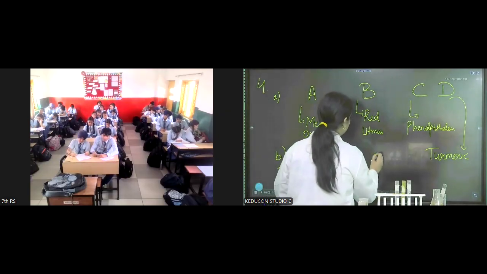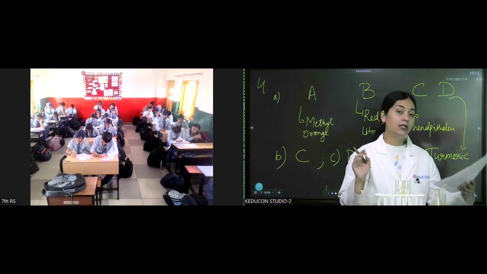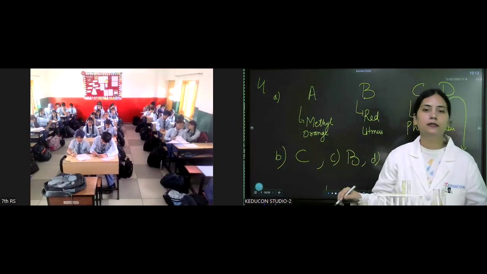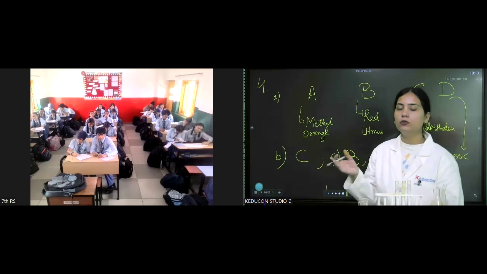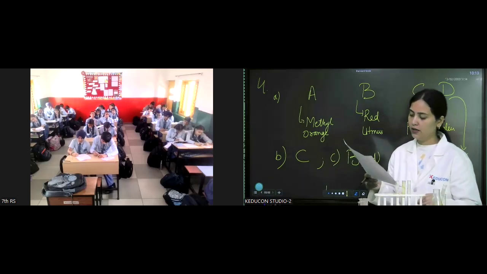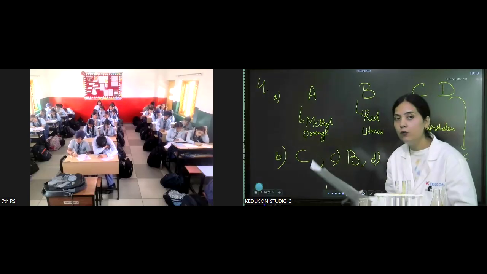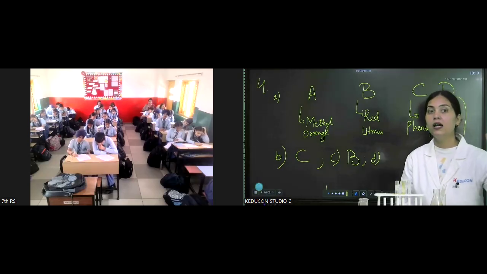Coming to the D. Why did the liquid in test tube A not turn red after sodium hydroxide? You can mention here, lime water is added. Why did its color not change to red? The color changed to yellow. It went from orange to yellow, but why not from orange to red? With what does methyl orange show red? It shows red with the acid.